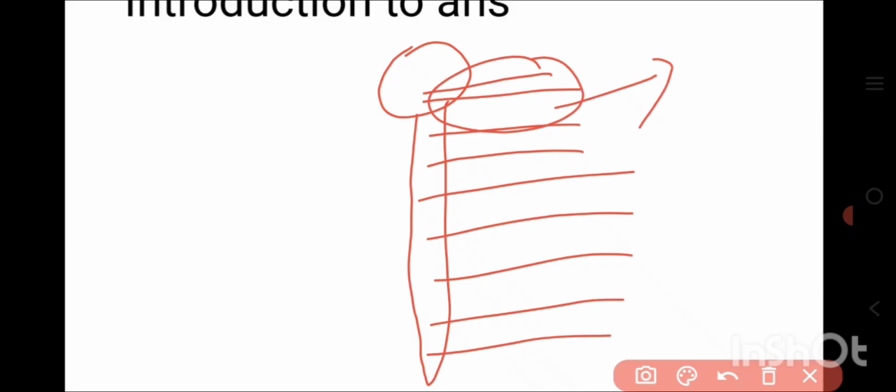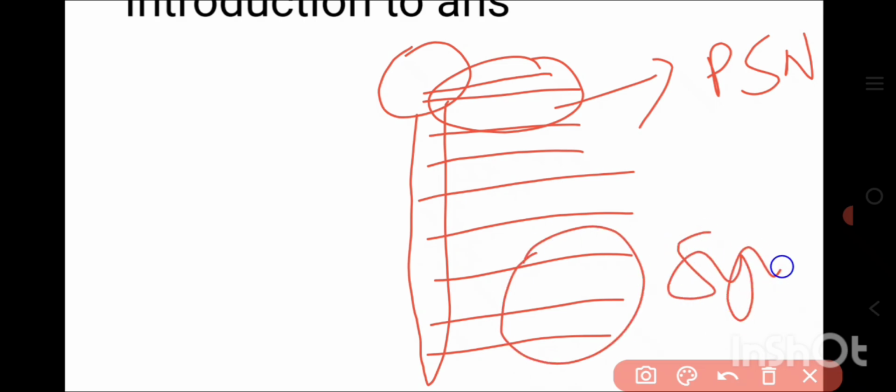Okay, so in case of origin, here from where the nerves are originated, from the cranium and from the spinal cord, right? So all these nerves are originating. Some of the nerves come under the parasympathetic nervous system, and some of the nerves are considered as the sympathetic nervous system. Some nerves are originating from the cranium and sacral regions, and some nerves are originating from the thoracic and lumbar region.